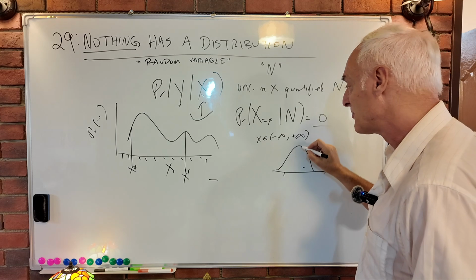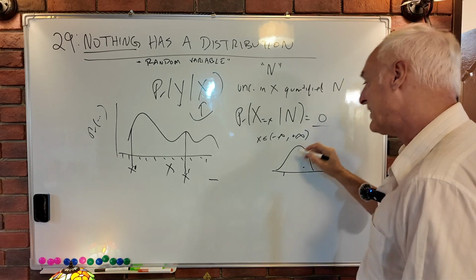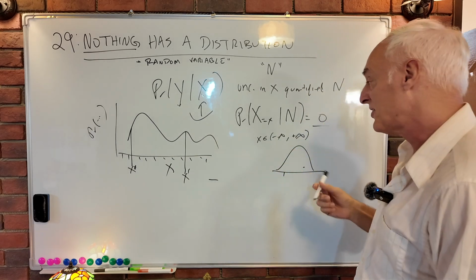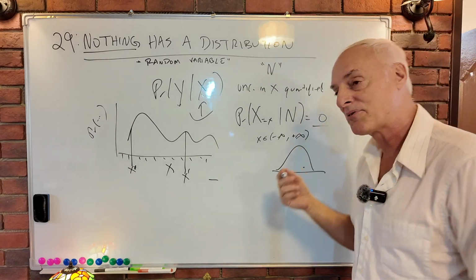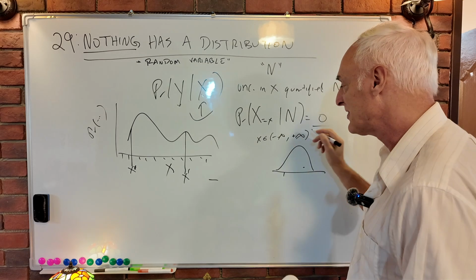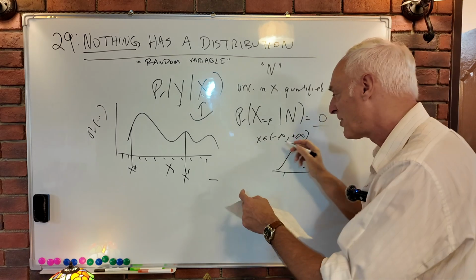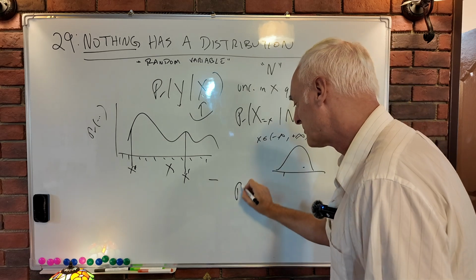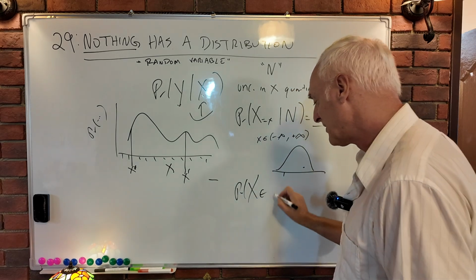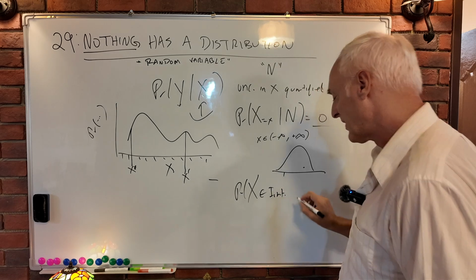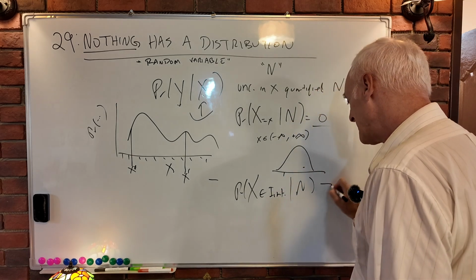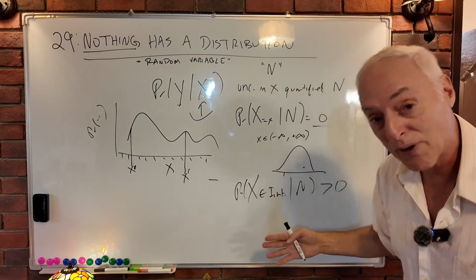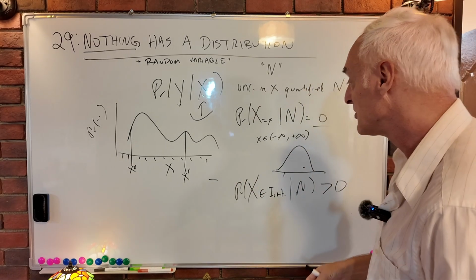There's never a normal distribution that is a true distribution of any kind, ever. The best it can ever be is an approximation. Because of this, for one thing, this is absolutely fine as an approximation, even though it doesn't work in real life. We could always make, instead of x, an interval. We could say the probability of big X being in some interval could be a number greater than 0. We could certainly get away with something like that as an approximation. It could be a very reasonable approximation.